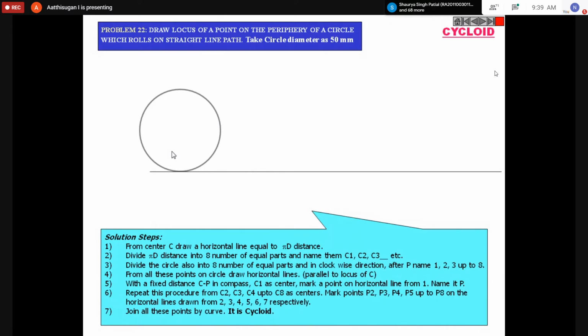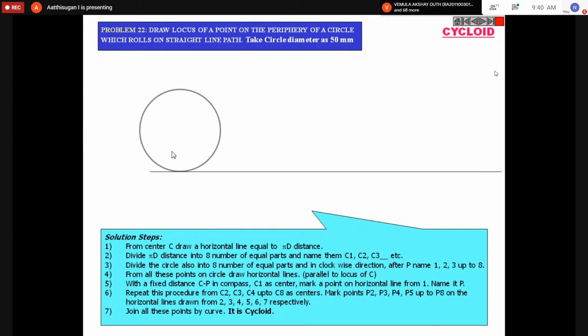So in the given condition, suppose I draw the locus of the point. The periphery of a circle rolls along a straight line path. Take a circle with diameter 50 mm. This is the question they gave. First you draw the circle of diameter 50 mm. Next, from the bottom point, draw one line, where you can mark the distance. We are taking one full revolution, so the circumference will be pi d.